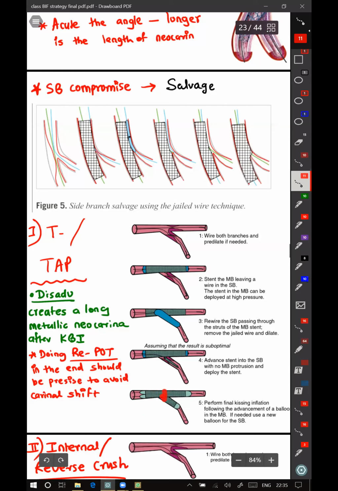If you shift the carina into the side branch, then again the side branch will get compromised. Then you will end up messing the procedure very badly. So you should be careful while doing a repot in the end, because if you shift the metallic neocarina into the side branch, then the side branch will get compromised because of the metallic carina, which will be difficult to deal with.